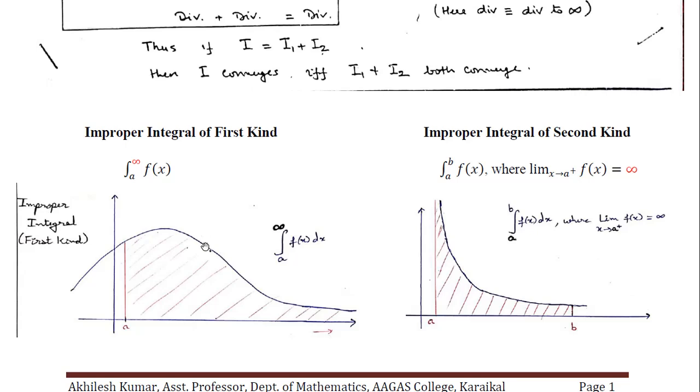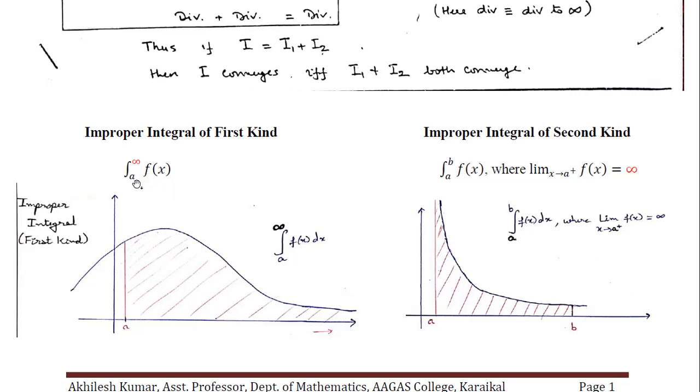How do we define it? We define it through partial sums, the sequence of partial sums. Same way, we will define partial integrals. That is what we will define.